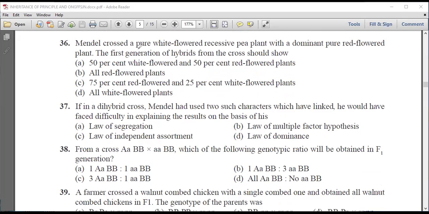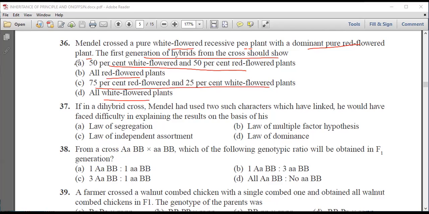Next question: Mendel crossed a pure white recessive pea plant with a dominant pure red color plant. The first generation of the hybrid from the cross shows 50% white and 50% red flowers, all red flowers, 75% red and 25% white, or all white plants.